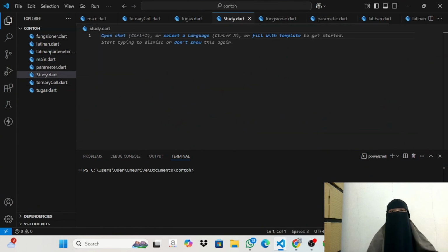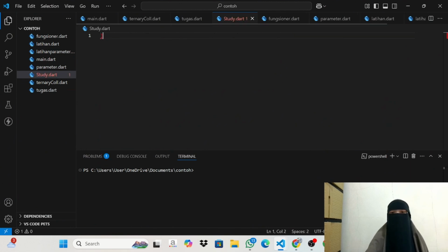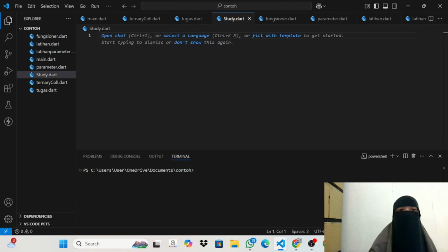And in the study of Dart, I want to make a simple start. A program begins with the main function, which is the entry point of code execution. For the example is this.